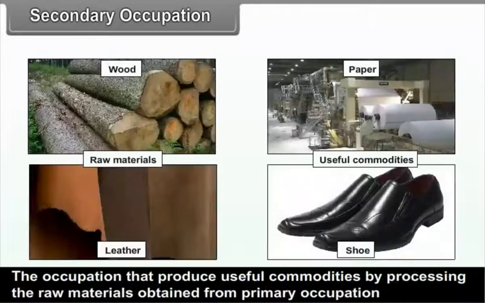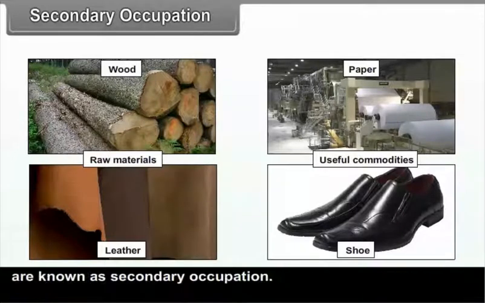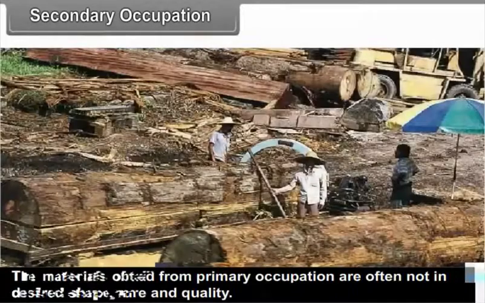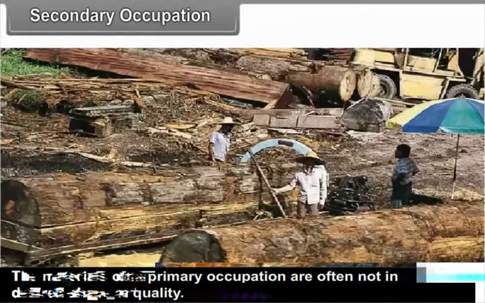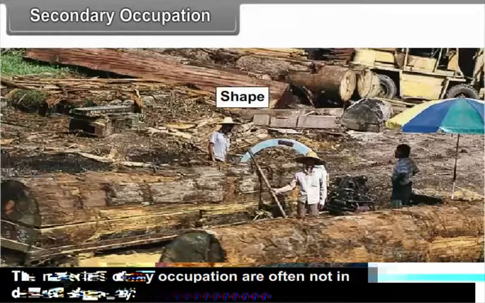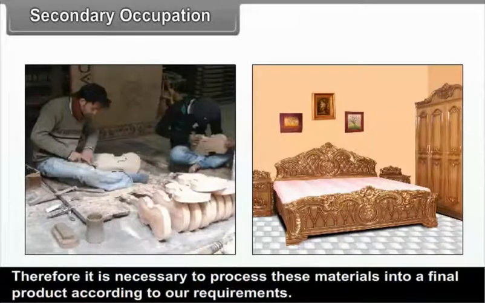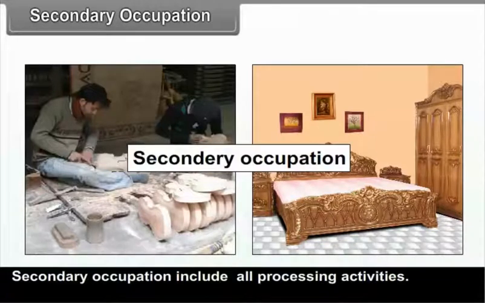Secondary occupation. The occupations that produce useful commodities by processing the raw materials obtained from primary occupation are known as secondary occupation. The minerals obtained from primary occupation are more often not in desired shape, nature and quality. Therefore, it is necessary to convert these materials into a final product according to our requirements. Secondary occupation includes all processing activities.